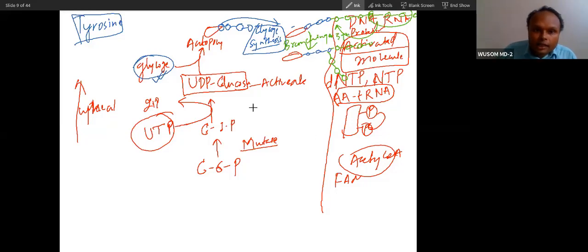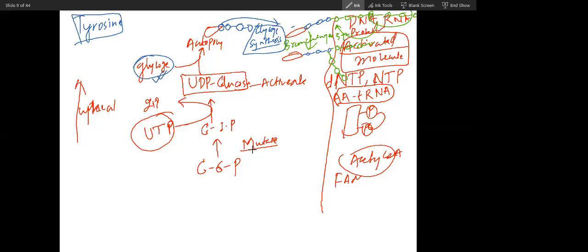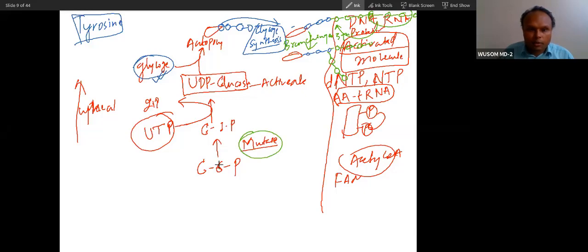Now, did you get that? The synthesis of glycogen, did you get that? Yes, sir. So the first enzyme is mutase. It is an isomerase. The second step is activation. For any uphill reaction, you have to activate the molecule.